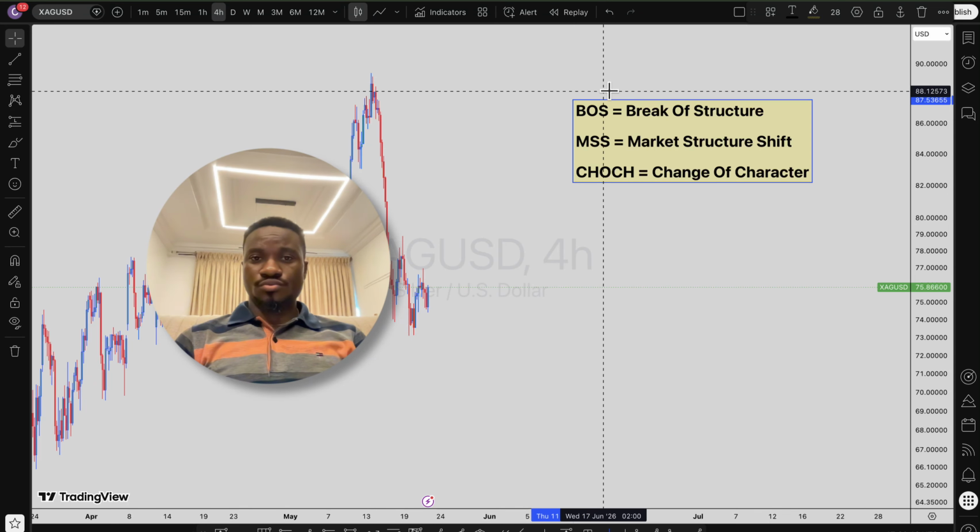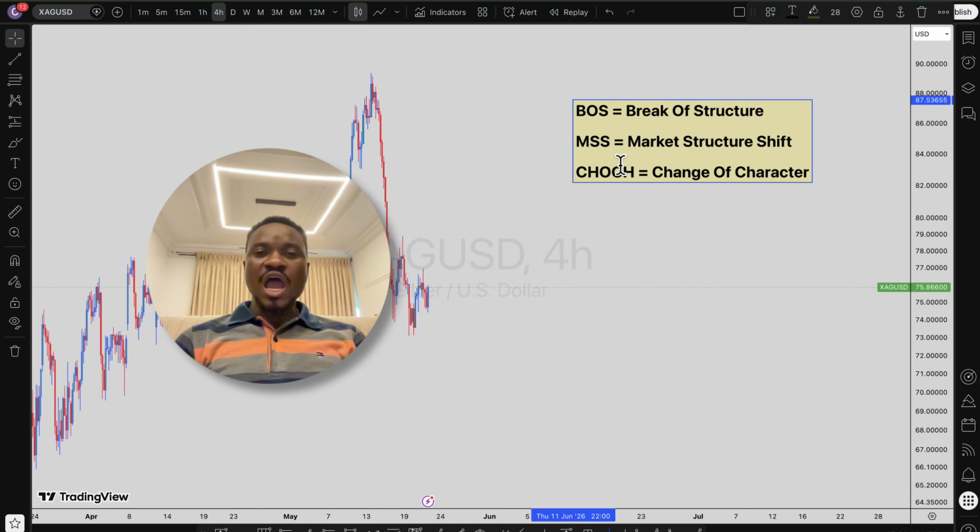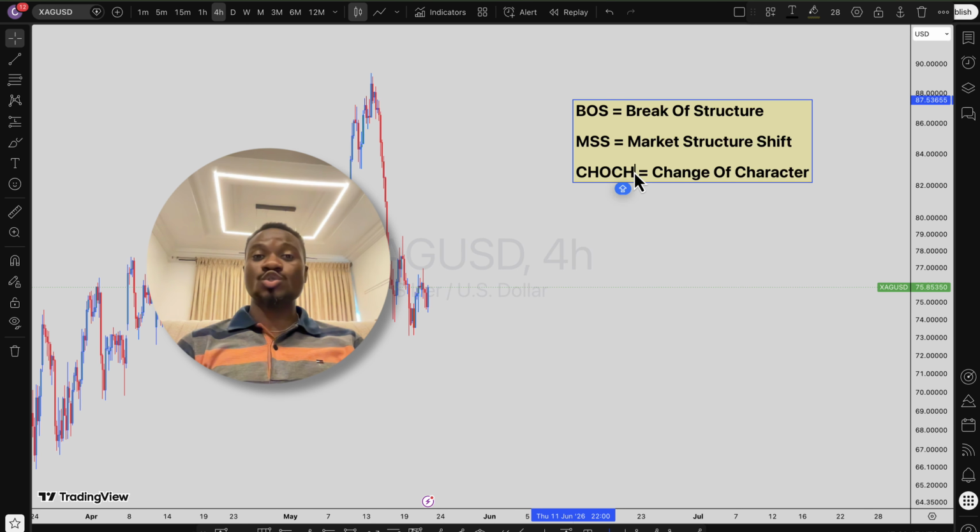Break of structure, market structure shift, change of character. How can you as a trader in the forex market, cryptocurrency, commodity, index, stock market take advantage of the knowledge of break of structure, market structure shift, and change of character to analyze the market in order to refine or to improve your trading results? This is what you will learn in this tutorial today.